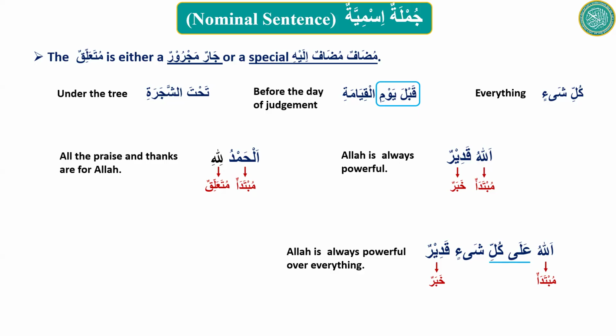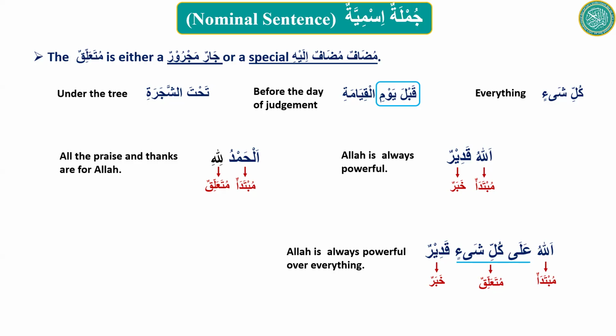Ala kulli is jar majroor. Kulli shay'in is special mudaf ilayh. Okay, kulli shay'in is majroor, we will say, and ala is jar, so it's jar majroor, therefore it is muta'alliq.